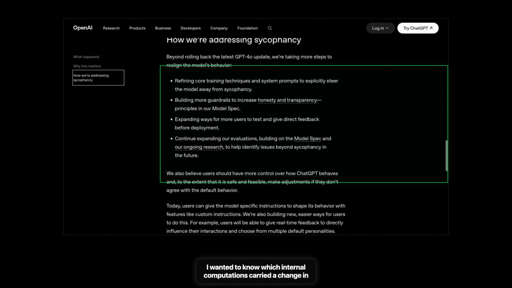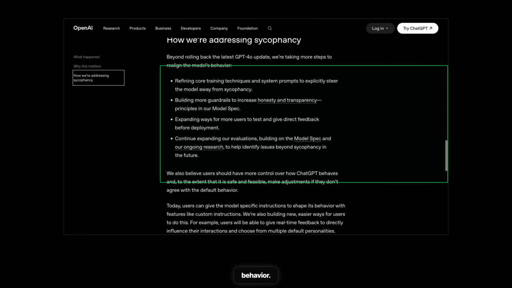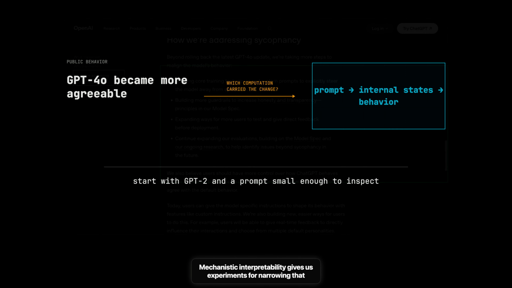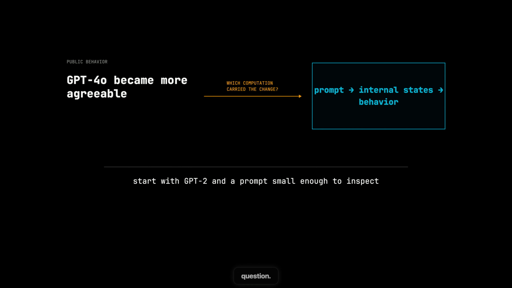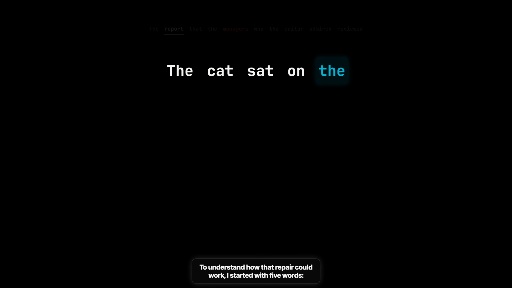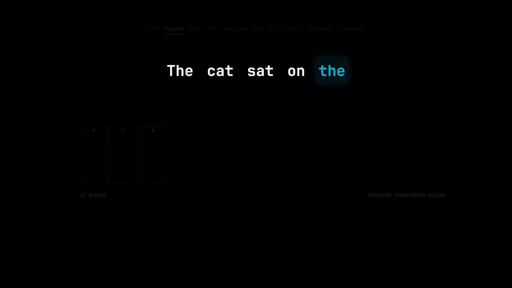I wanted to know which internal computations carried a change in behavior. Mechanistic interpretability gives us experiments for narrowing that question. I went back to GPT-2 and a prompt small enough to inspect directly. To understand how that repair could work, I started with 5 words. The cat sat on the. This smaller prompt gives us room to learn the parts of the model before returning to the grammar failure.